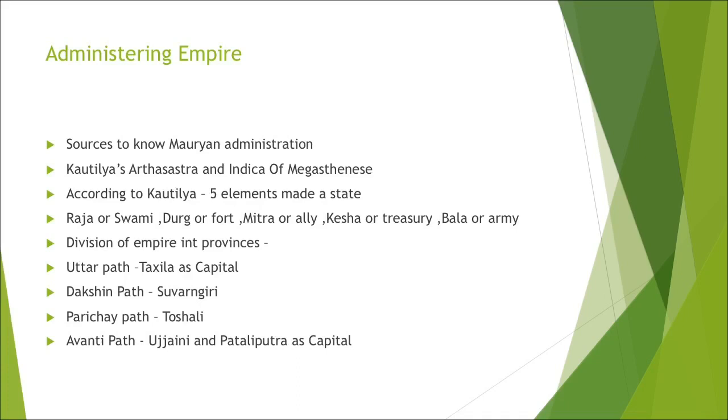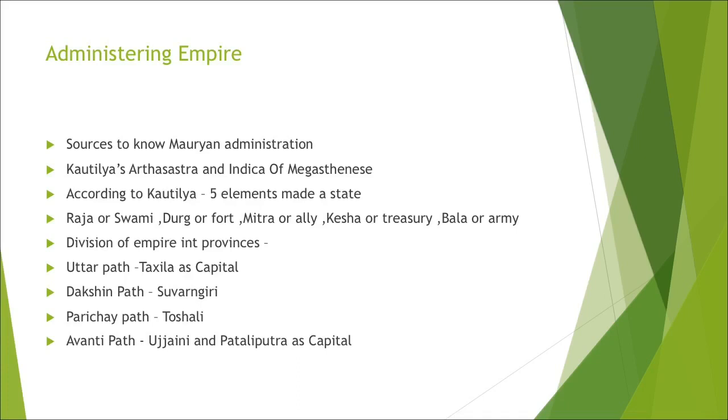According to Kautilya, which elements make a state? For a state, a Raja, that is a king or Swami, is needed, a Durg or fort, Mitra or ally, Kosh, that is treasury, is needed for running it, and Bala or army. So these elements make a state.